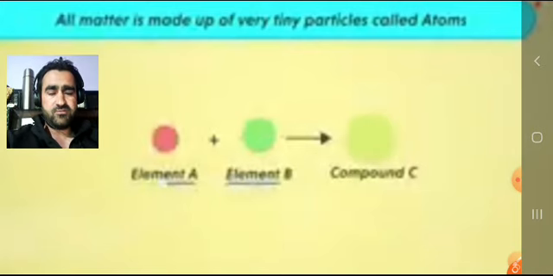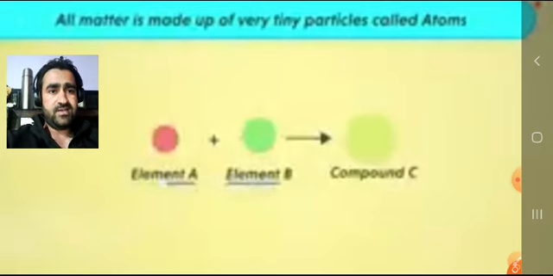The very first postulate is all matter is made up of very tiny particles called atoms. That means the whole matter that we see around is made up of extremely small particles that are not visible to the naked eye. Those extremely small particles of matter are called atoms.